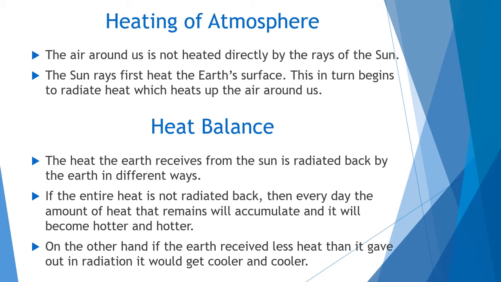That means first the earth heats up, then the atmosphere heats up slowly. So this is the heating of the atmosphere. That is why it is warmer near the earth's surface. As we go higher into the atmosphere, the temperature is somewhat less.